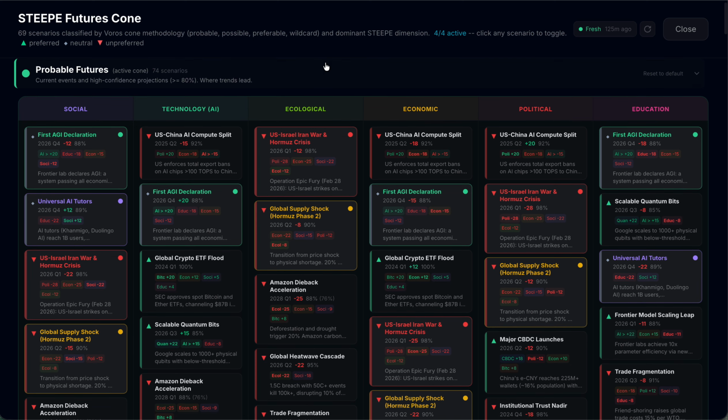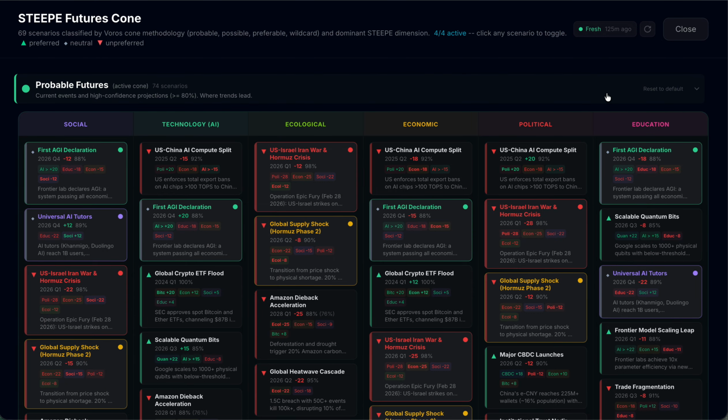So one of the things that you mentioned, Dean, was mixing the positive with the negative. So there are different dynamics that are at play. Positive, neutral, and preferred, neutral, and unpreferred. This is using fresh data, and they can refresh this by clicking that. So this is the probable futures.